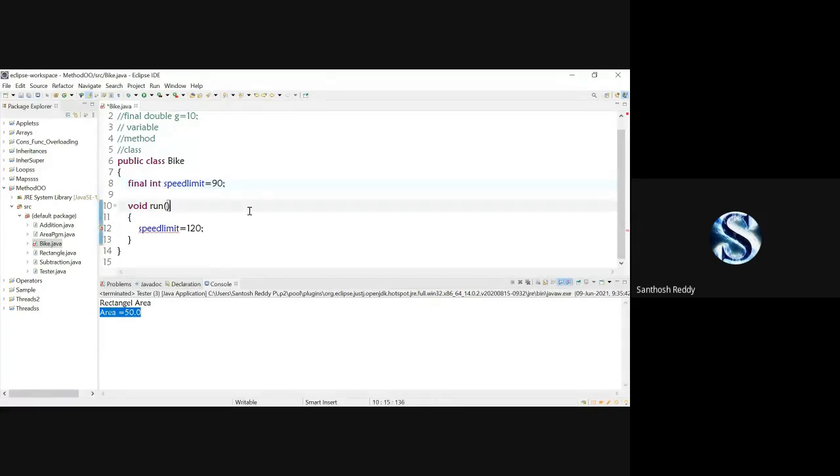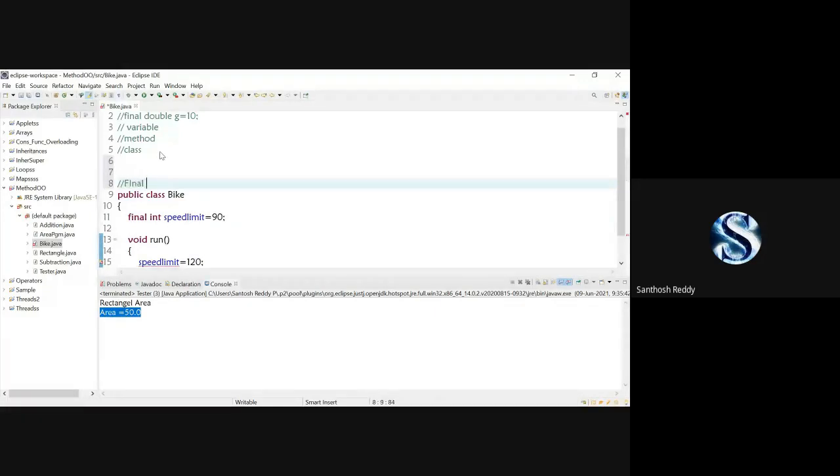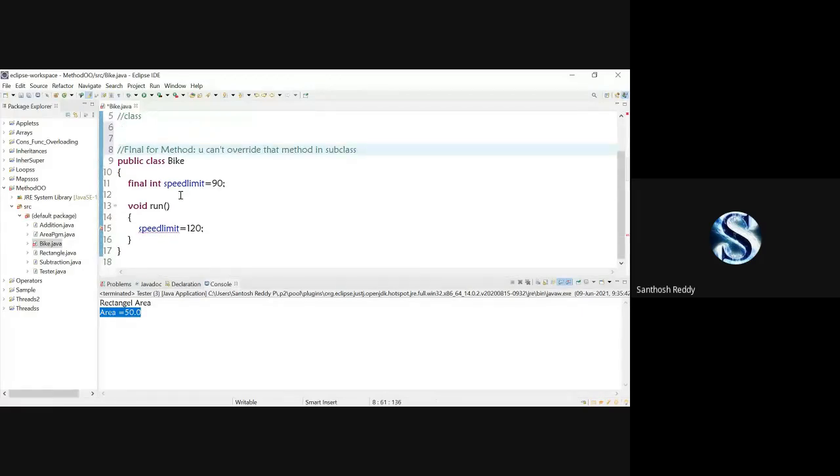Okay, next, if you make final for any method, you cannot override that method. Okay, final for method. Once you have applied the final keyword for a method, you can't override that method. You cannot override that method in a subclass. Now I'll show that also for you people.